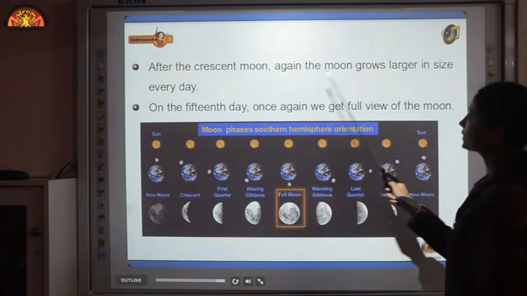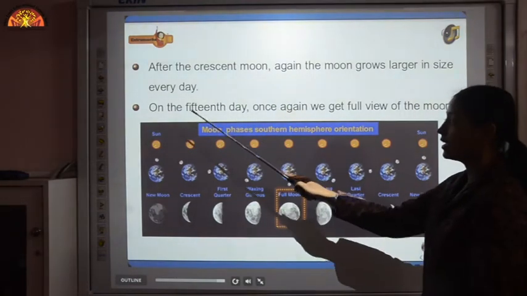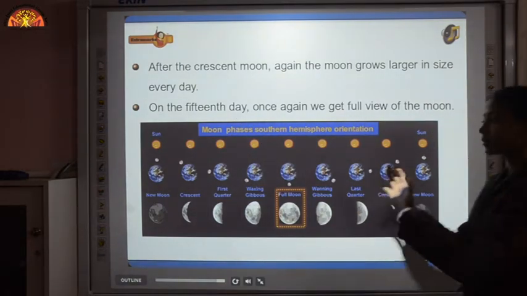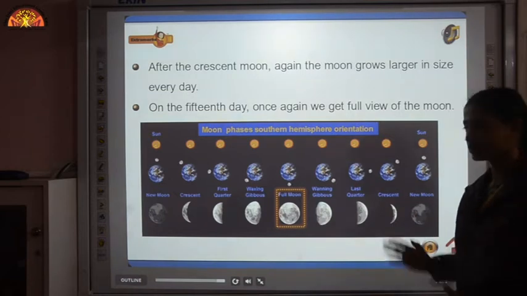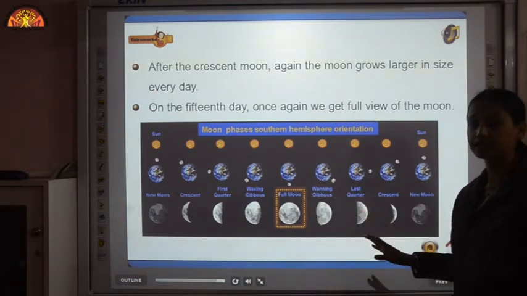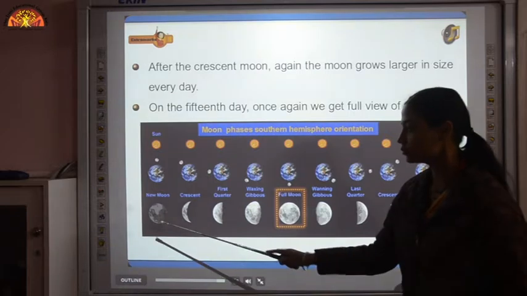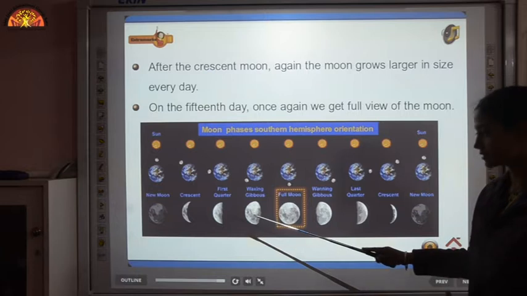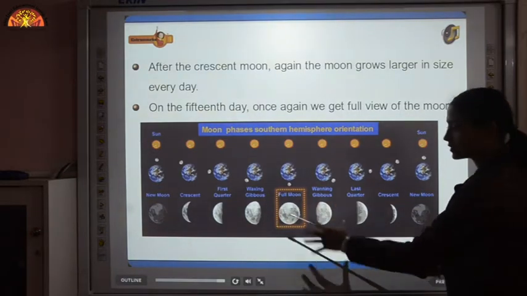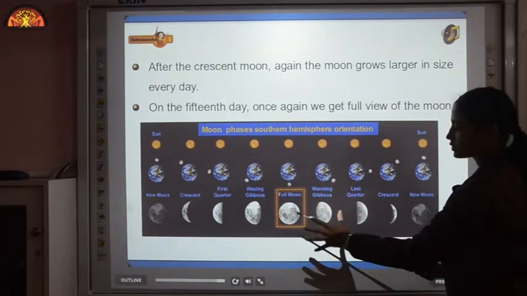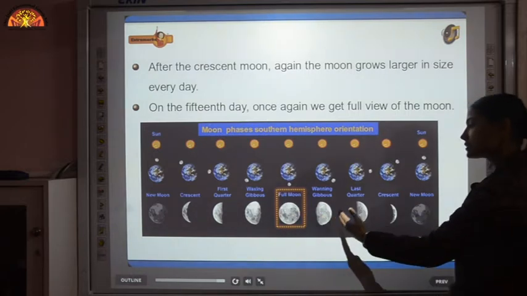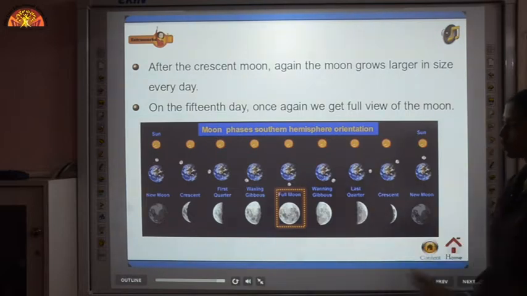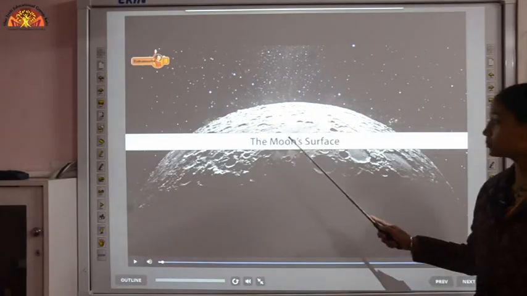After the crescent moon, again the moon grows larger in size every day. On the 15th day, once again we get full view of the moon. So this is a complete cycle which happens every month. Okay, this cycle takes nearly 29 days or a month. So initially it is new moon day, then we see some portion of moon, then the size of moon gradually increases, and on 15th day, the day is full moon day on which complete moon is visible. Then again the size of moon starts decreasing, crescent moon, and finally again the new moon. This is the complete phase of moon. Now the moon's surface.